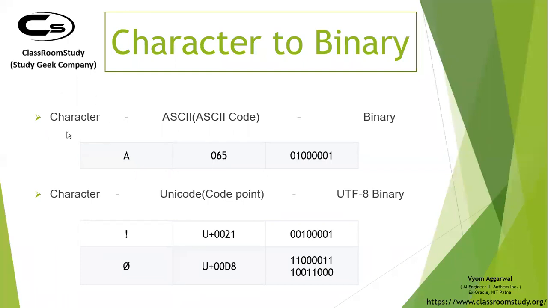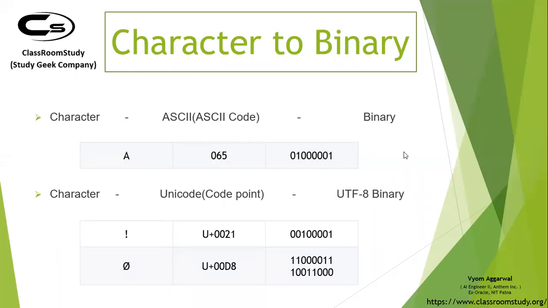So you have characters A, B, C, D, and all the characters that you have on your keyboard. You remember in our first session, I was saying all these values are converted into ASCII code. Let's say for A it is 65, for small a it is 97, for B it is 66, for small b it is 98. And subsequently, for all the characters on your keyboard, you have an ASCII code, and this ASCII code will be anywhere from 0 to 256. Why? Because you represent this ASCII value in binary, and because you can represent only 8 bits, you have 2 power 8 options, which is 256.